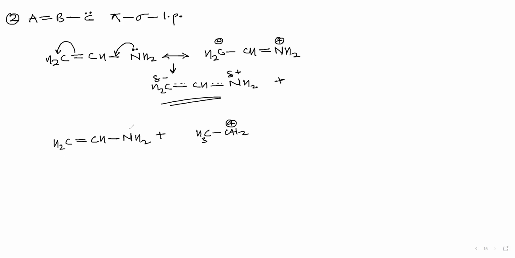Now, if somebody doesn't know resonance, oh my God, very easy. This is lone pair, then I can say directly, I can attack here. Or this will be very wrong. This will be very wrong. Because if the lone pair is attacking here, this is not the real picture. What is the real picture? The real picture is this one. And what does this real picture say? This real picture says that this nitrogen has delta positive charge and this carbon has delta negative charge. And hence, which one will be attacking? This one will be attacking.